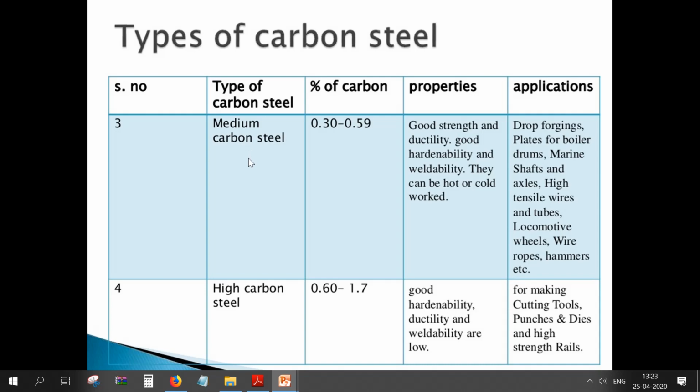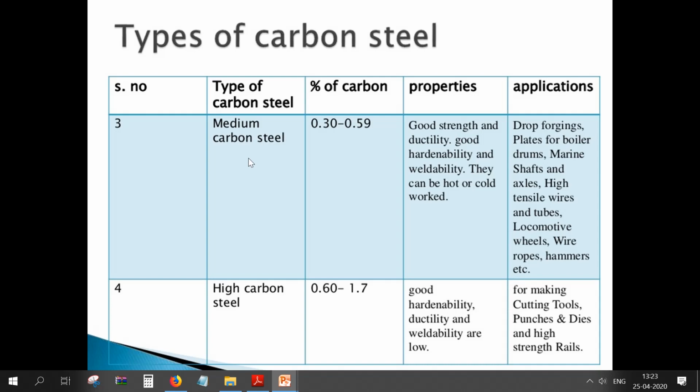Then coming to medium carbon steels, which have a carbon percentage of 0.3 to 0.59, they have properties of good strength and ductility, good hardenability and weldability, and they can be hot worked or cold worked. Hot working is a process where we heat the material to extreme temperatures and make it into a desired product. But in cold working, we work the material at a lower temperature. So that is the cold working condition.